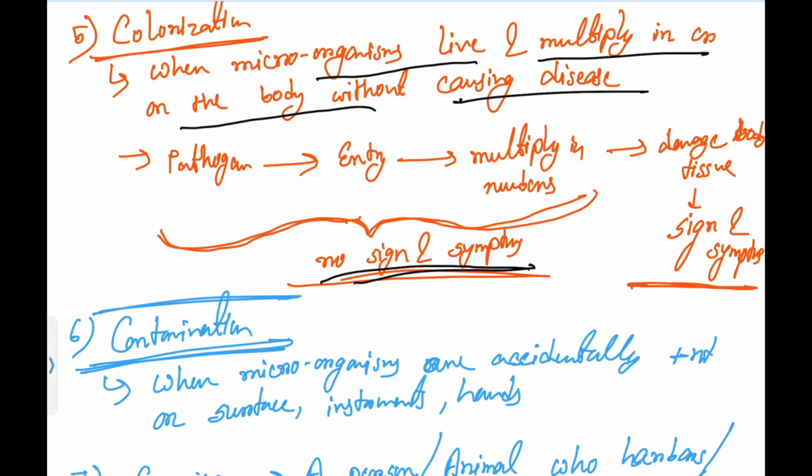Once it increases its number up to a threshold value, then it will damage the surrounding body tissue. As a result, signs and symptoms will be occurring. Then infection will get started. So it is called colonization.